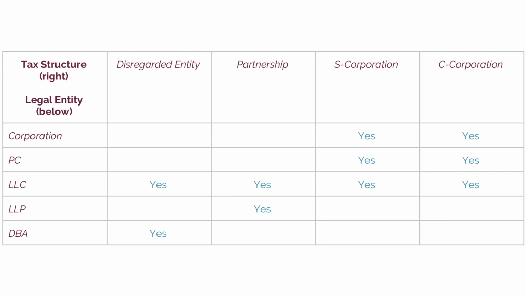We should note here that the only legal entities that have a tax structure of disregarded entity are sole proprietors and single member LLCs. It's also worth noting that the sole proprietorships can only be disregarded entities. Let's look at another example.